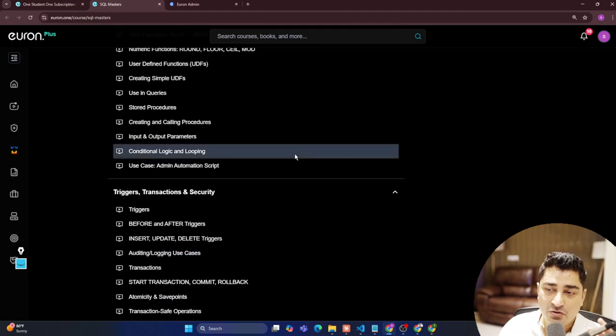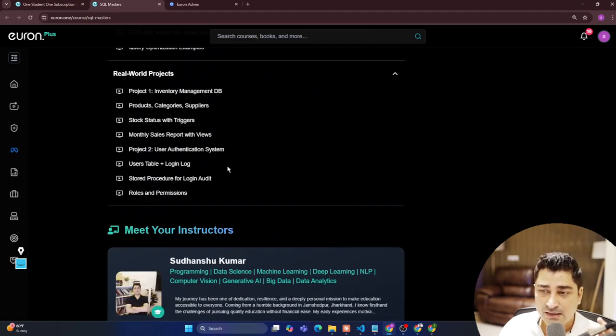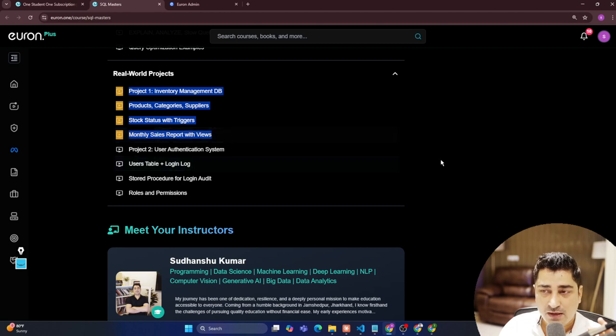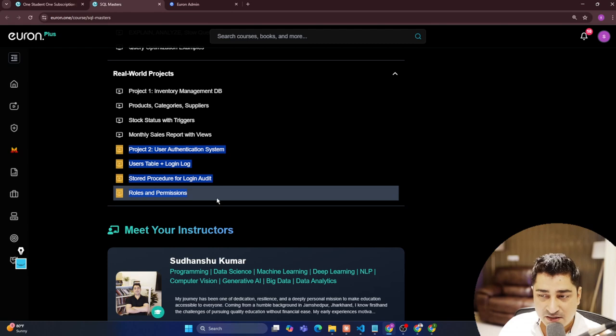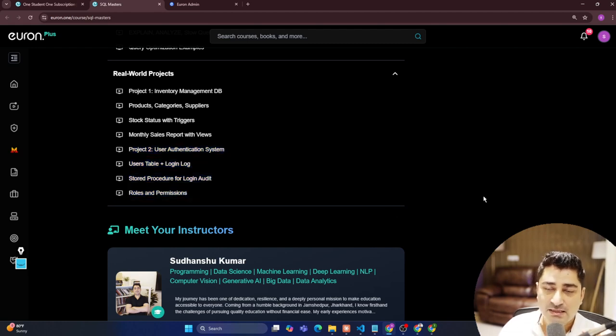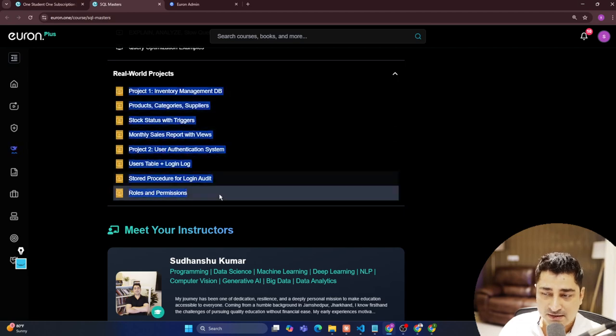Plus, we are going to do a project at the end of this entire syllabus. I have added two projects: one is an inventory management project, and another is a user authentication project. I'm going to talk about these projects in a very detailed way, starting from design till development and deployment of the entire project with respect to a SQL system. That is something we are going to do inside the class itself, guys.